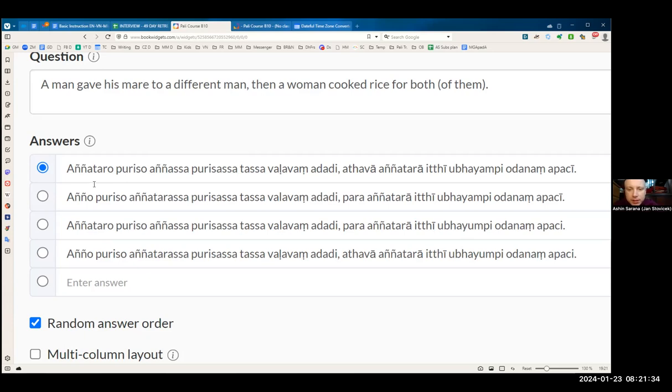Okay. So in this case it must be anyataro because it's a man. Then we get the different man. Atava or para. Para is fine, but we do not really use that in this case. Para means like later, but it's not really used. It's more common to use atava.